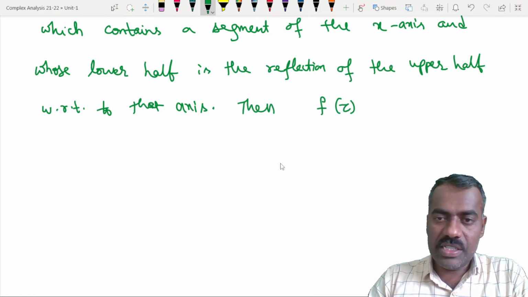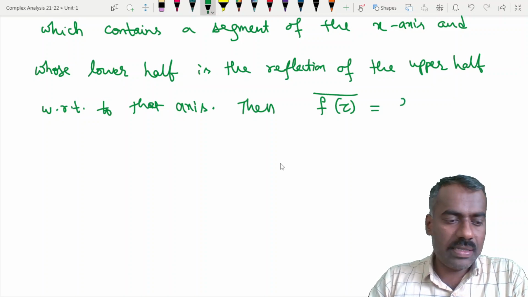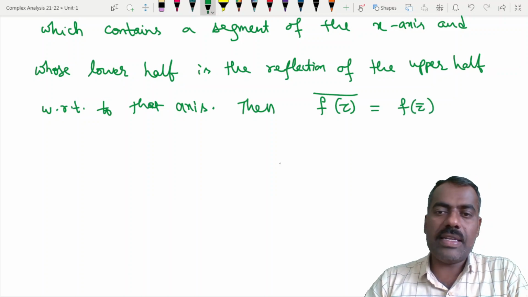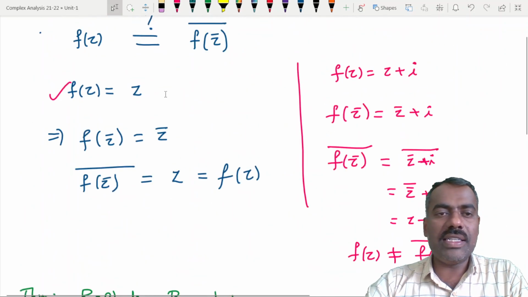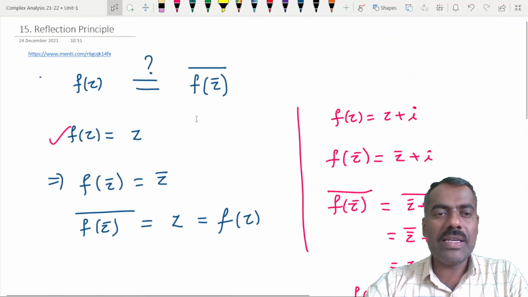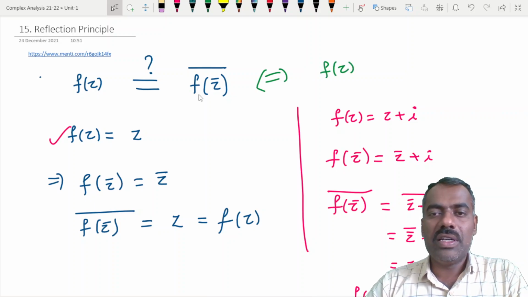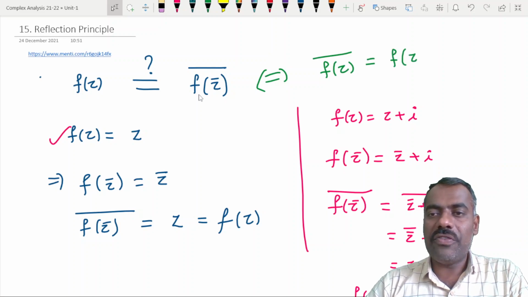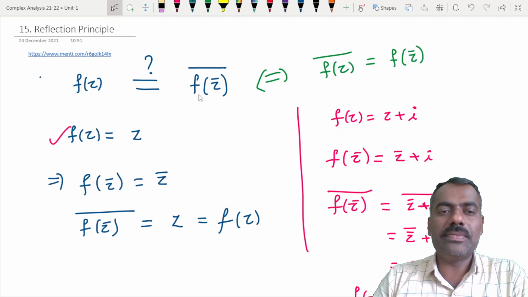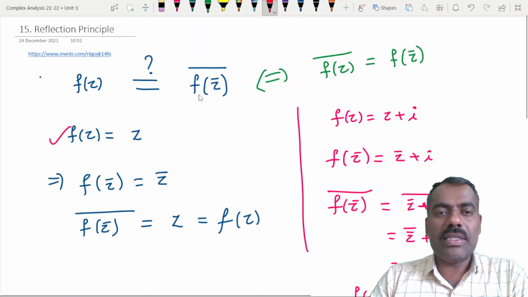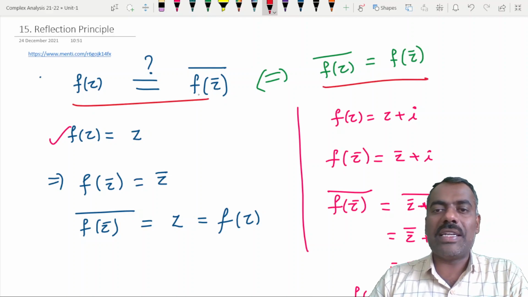the conjugate of f of z is same as f of z bar. Okay, or is it same as writing like this one? Why? Because if you take again conjugate, so this one is same as what? You take the conjugate of f of z is same as f of z bar. Is this clear? Whether this statement and this statement both are same or not?